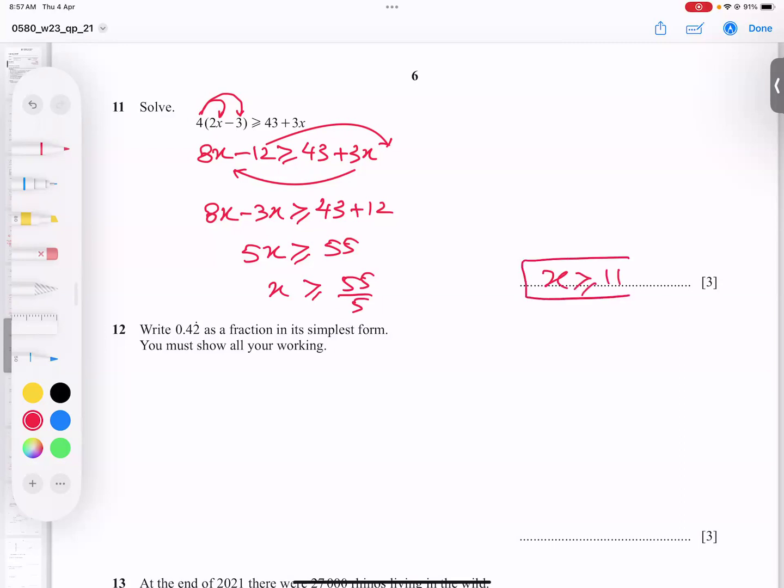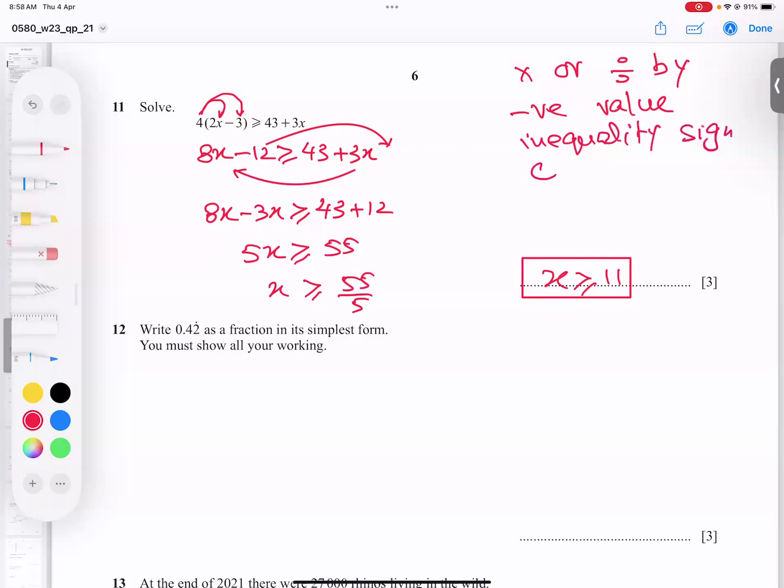But I tell you one property which is very, very important. That property is that whenever we multiply or divide by a negative value, the inequality sign changes. Inequality sign changes. Example: I give you negative 2x is greater than 4.